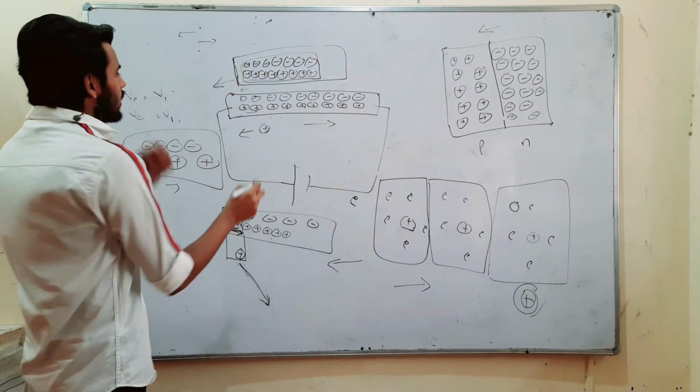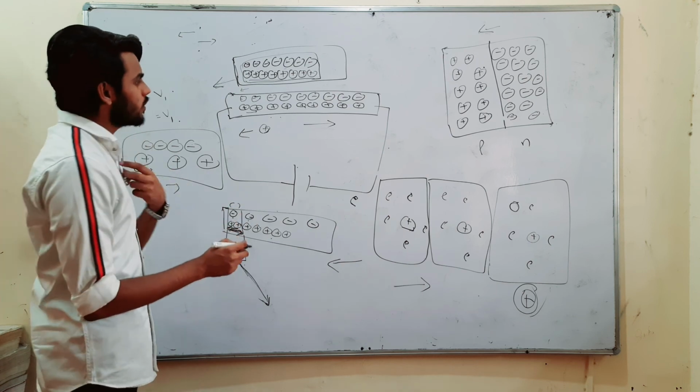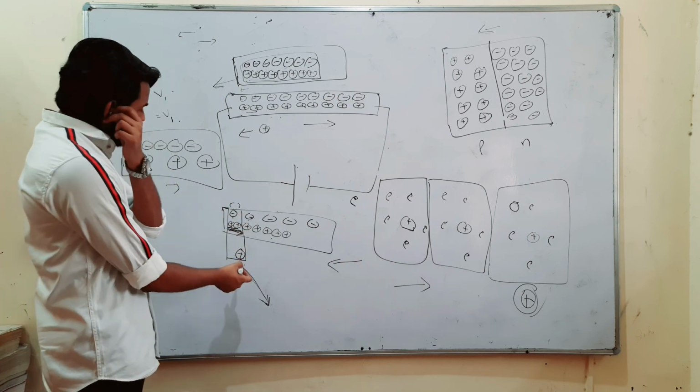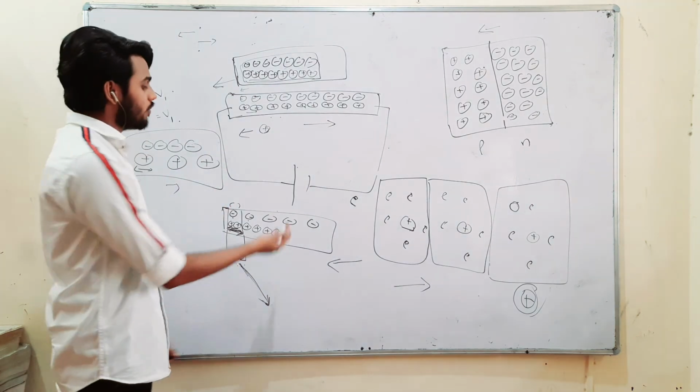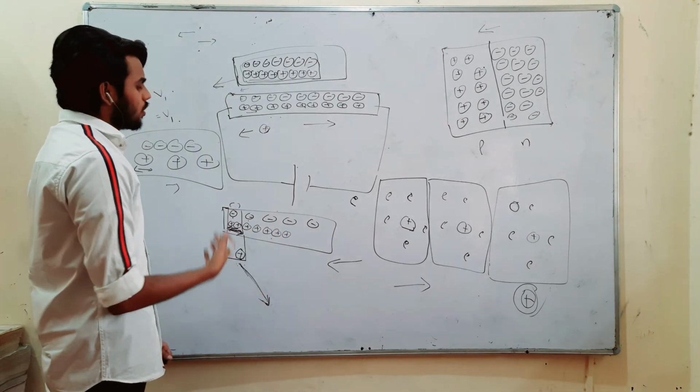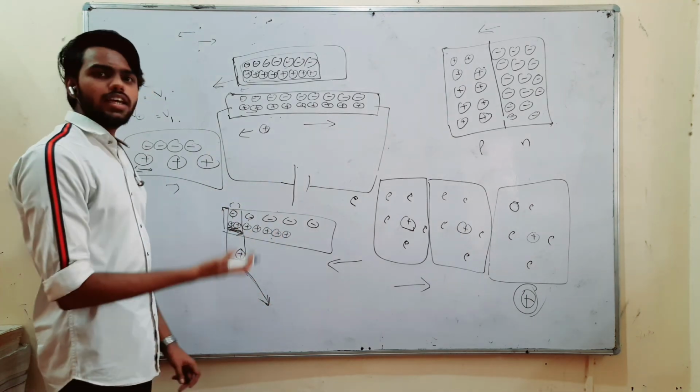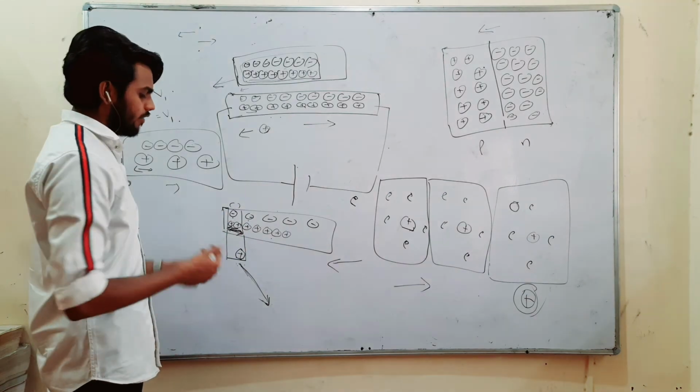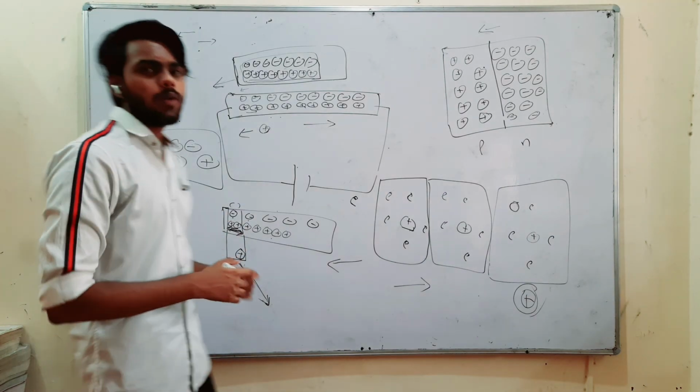Why does a static charge not move? Why does a moving charged particle get repelled from a current carrying wire? Or you can say it is affected by the magnetic field. So here I would like to end this lecture.